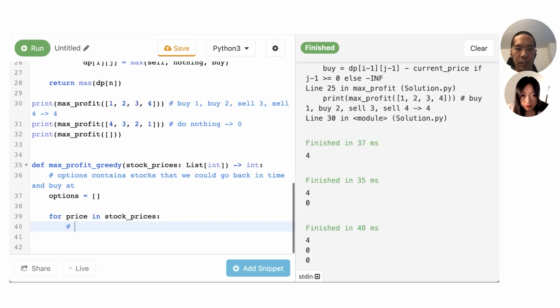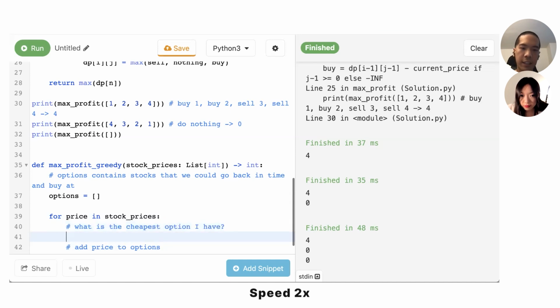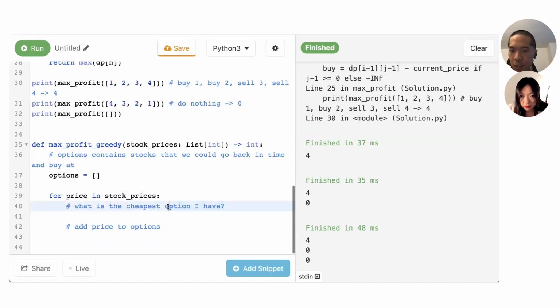Basically what I want to do is add a price to the options. Or maybe at the very end, I can first see if I can. Basically, I want to answer this question and then just say, if I can make a profit, let's just try to do it directly. So I'll try to keep track of the current profit.